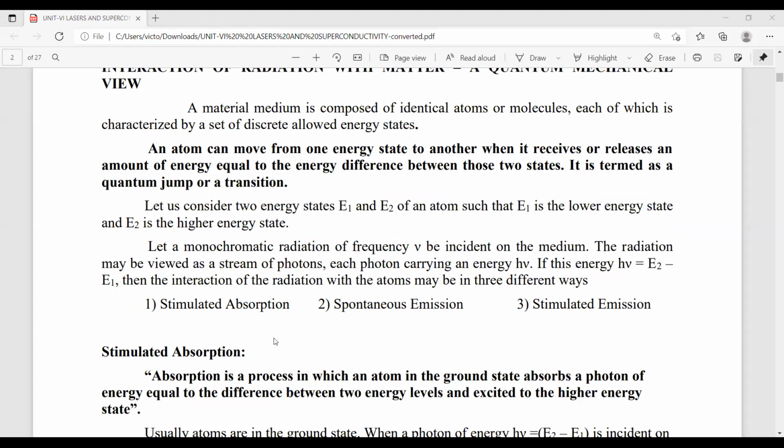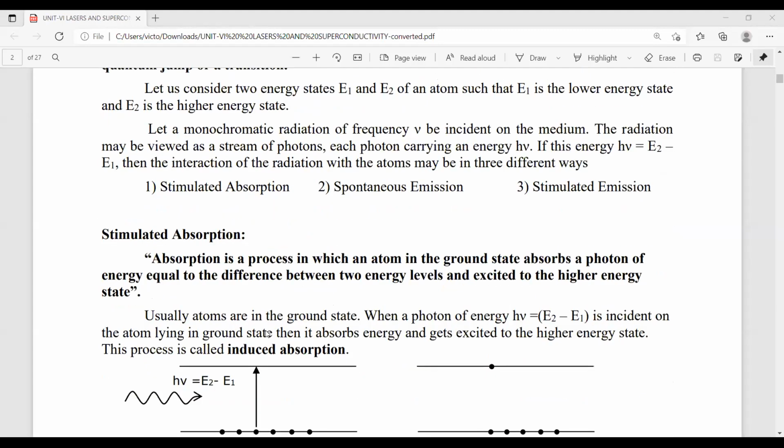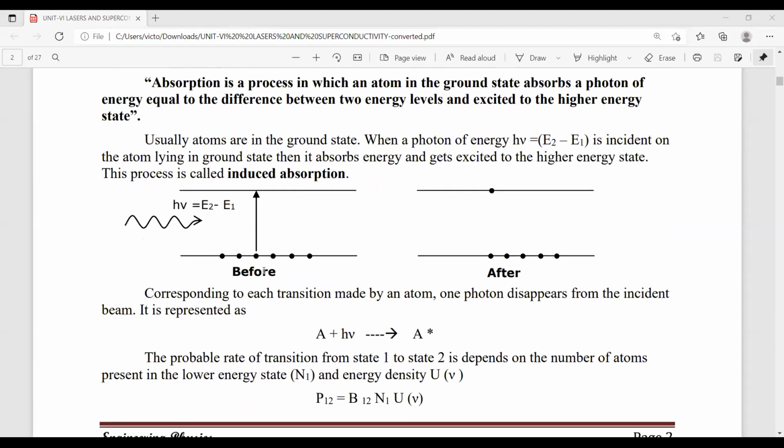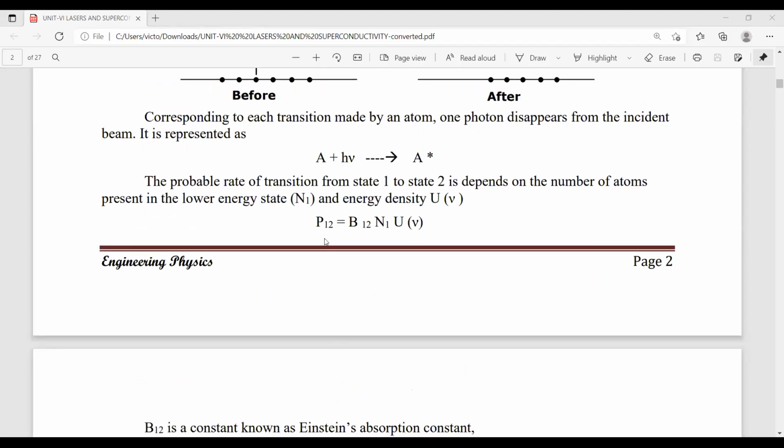So what is stimulated absorption? Simply, it means the atom in the lower energy state absorbs 1 photon of energy, here h nu, and jumps to the higher energy level. This phenomenon is called absorption, and it is expressed in terms of a probability rate as P12 equal to B12 N1 U nu.